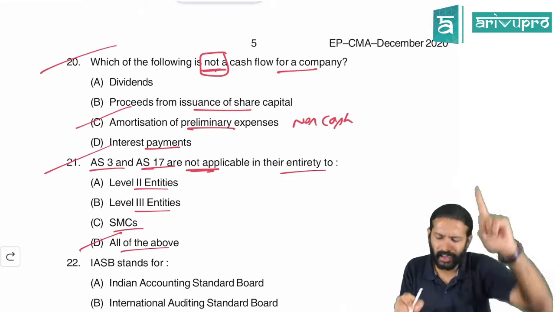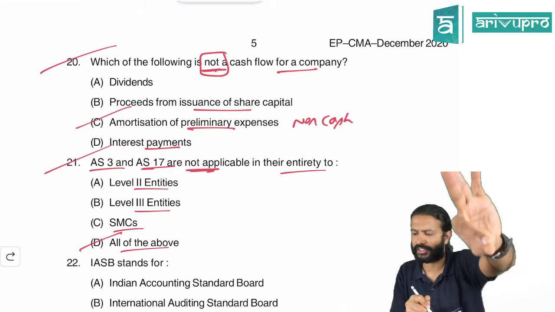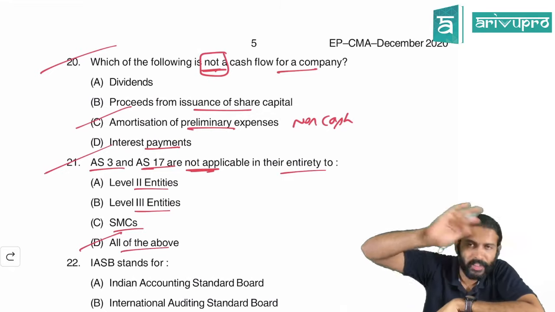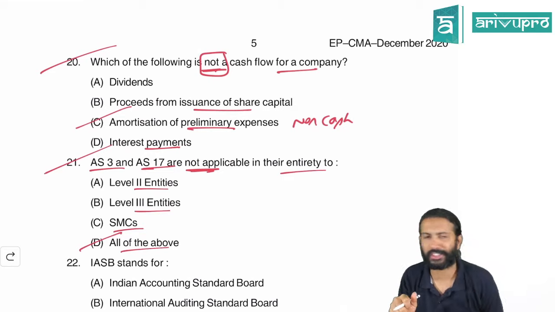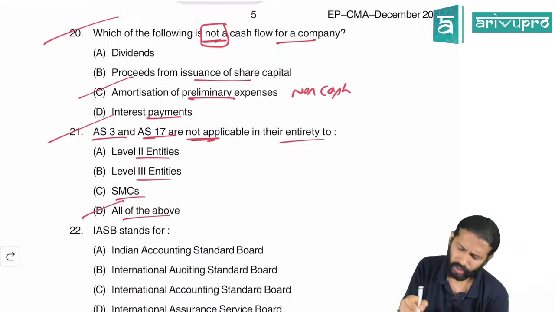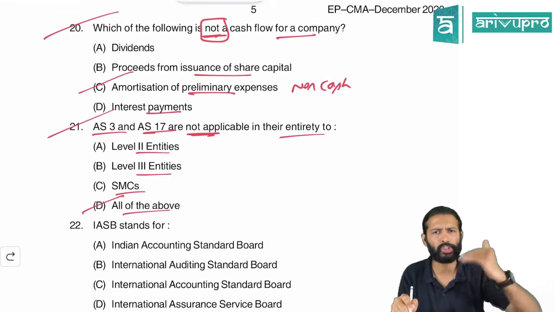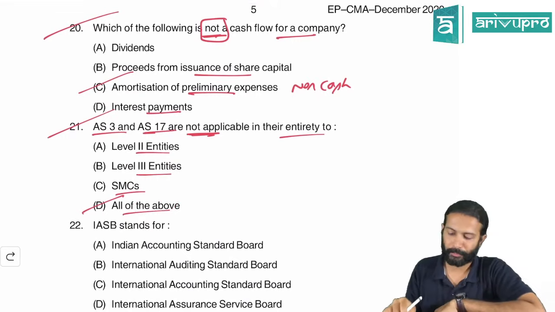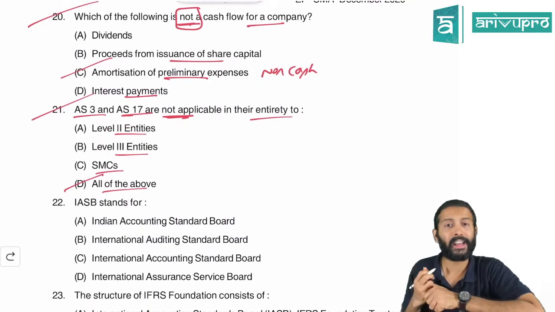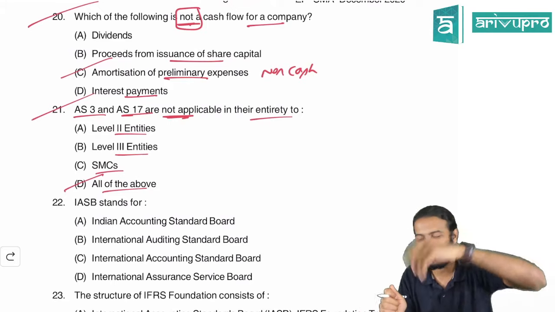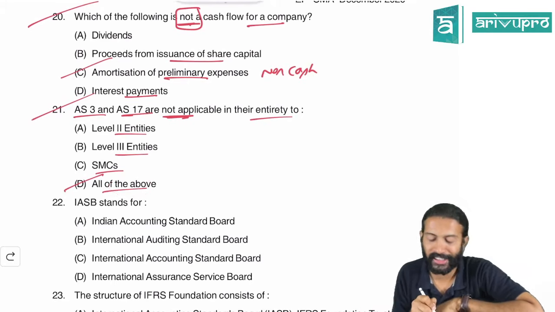Level 2, Level 3 have complete exemption from AS 3 and 17. SMC have complete exemption only from AS 3. From AS 17, they have a partial exemption. But still, considering Level 2, Level 3 are also there, all of the above in this particular question seems to be the most appropriate answer. So Delhi is the right option. Don't forget, Level 2 and Level 3 entities also work on the same par with SMC. So they also get the same benefit. So all of the above is the right answer.